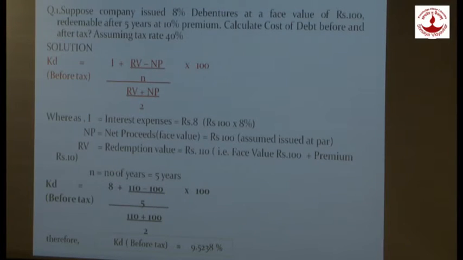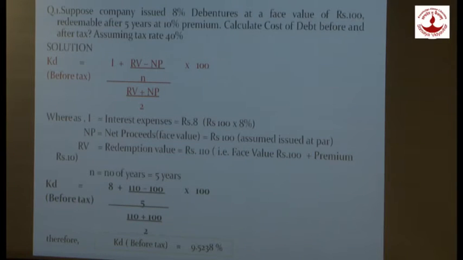NP is nothing but net proceeds. Here we have issued the debenture at face value, and the face value of the debenture is 100. So my net proceeds would be 100. And what is my redemption value? If you read the question, the debentures are redeemed at 10% premium. So face value 100 plus 10% premium gives a redemption value of 110. And as we are going to redeem the debenture after 5 years, my number of years would be 5.